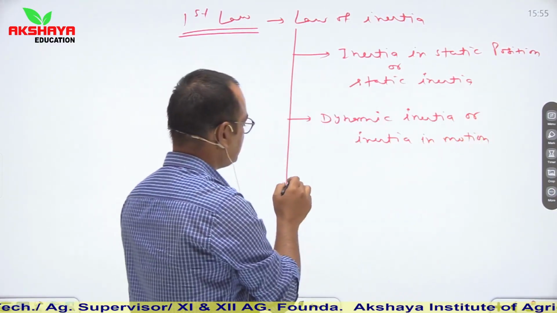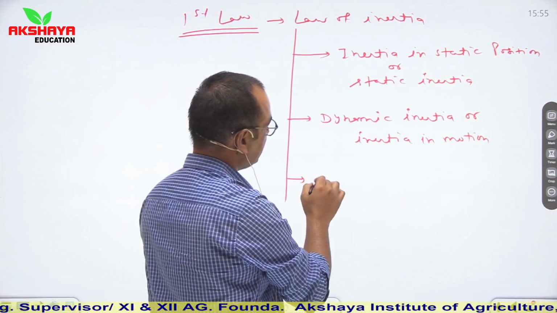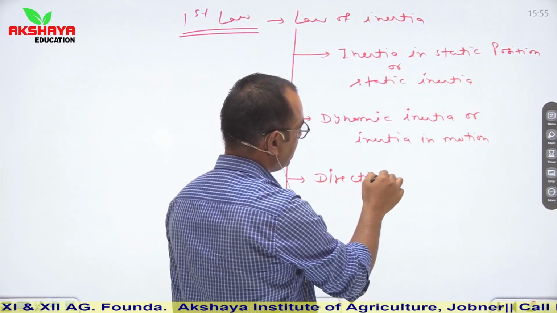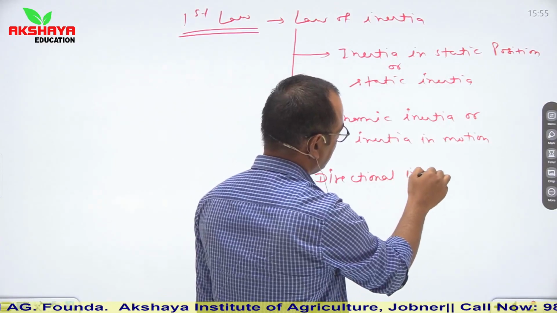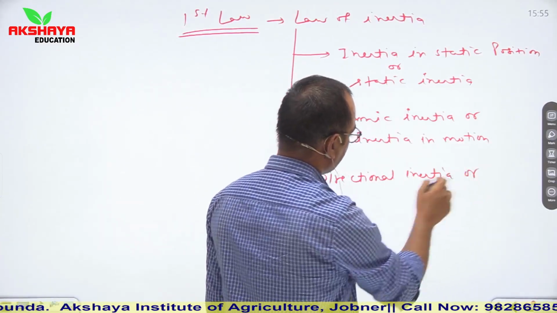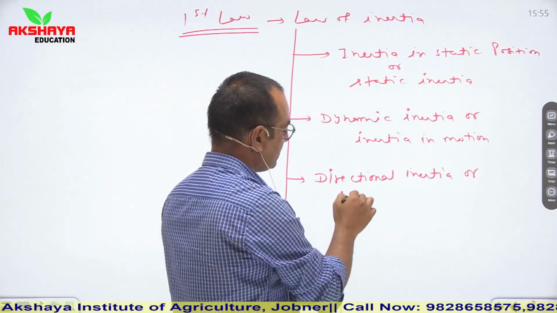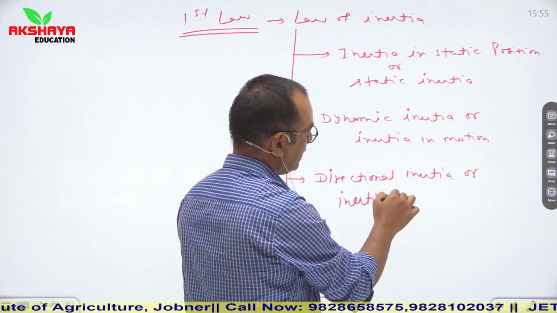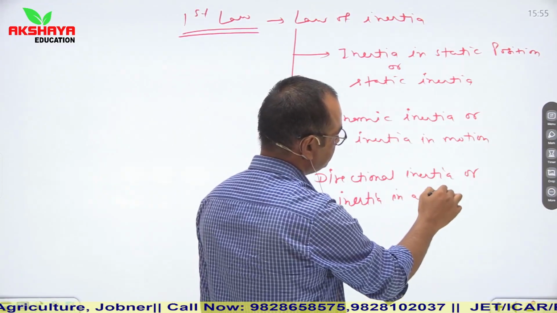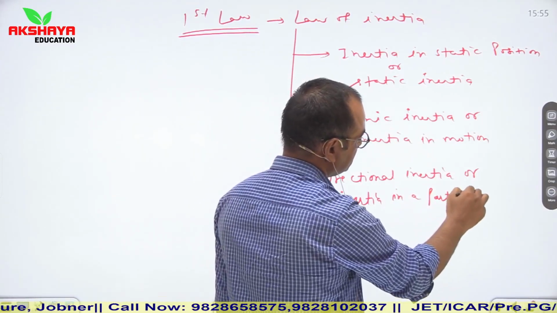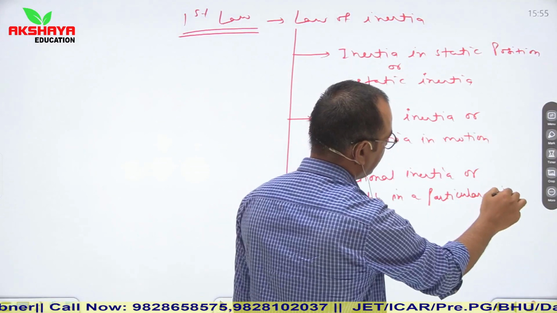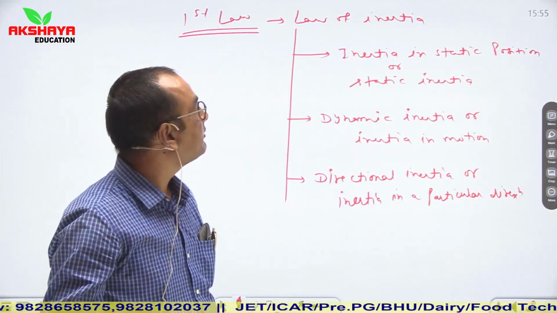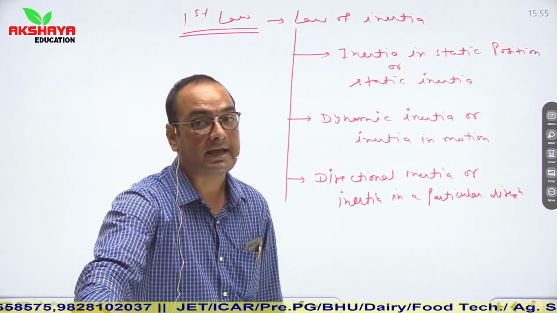And third one is directional inertia, or you can say inertia in a particular direction. So let us discuss all these three types of law of inertia with examples.